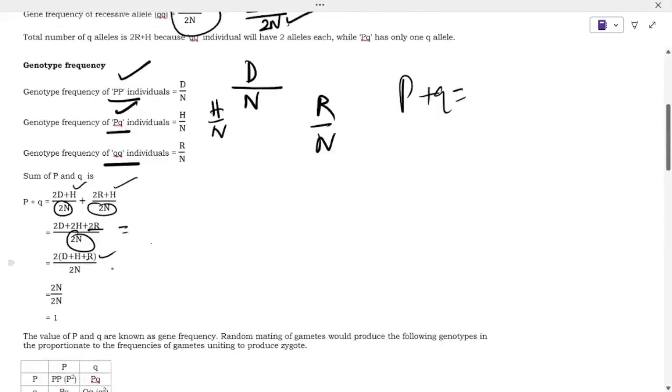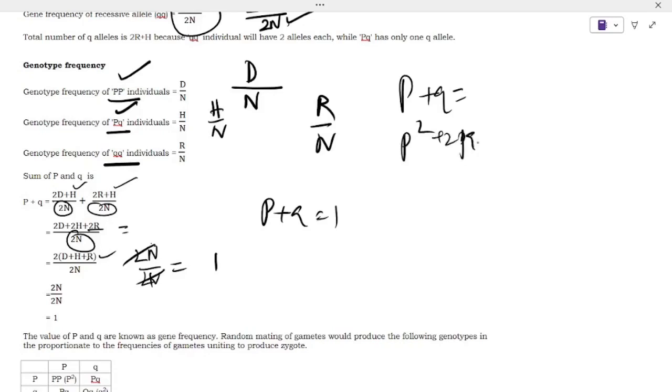So here D plus H plus R is equal to N. You need to mention 2n divided by 2n. So both are cancelled, then 1. So p plus q is equal to 1. Then how is p square plus 2pq plus q square equal to 1? According to Hardy-Weinberg equilibrium, consider a homozygous population and one more homozygous population.